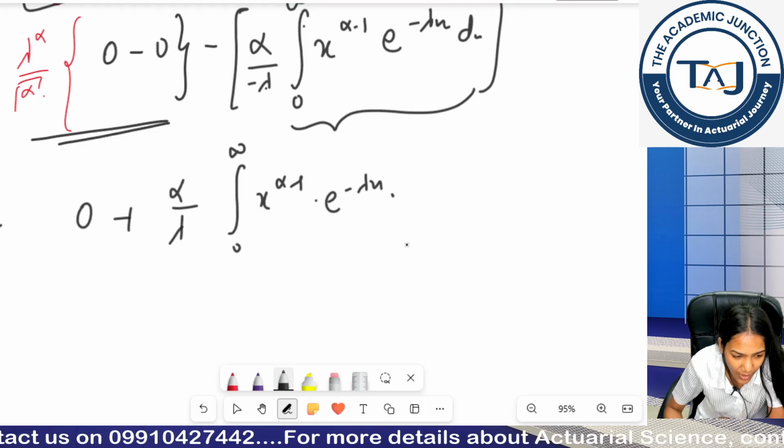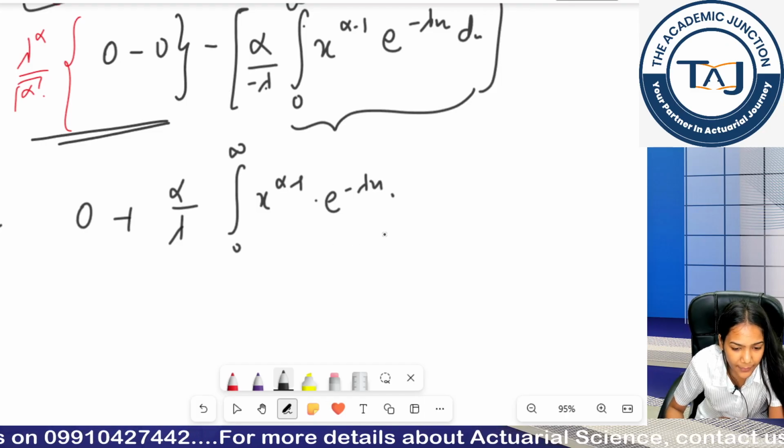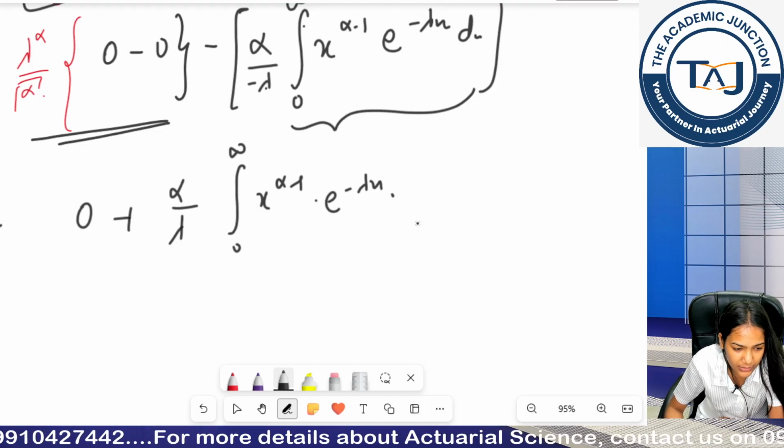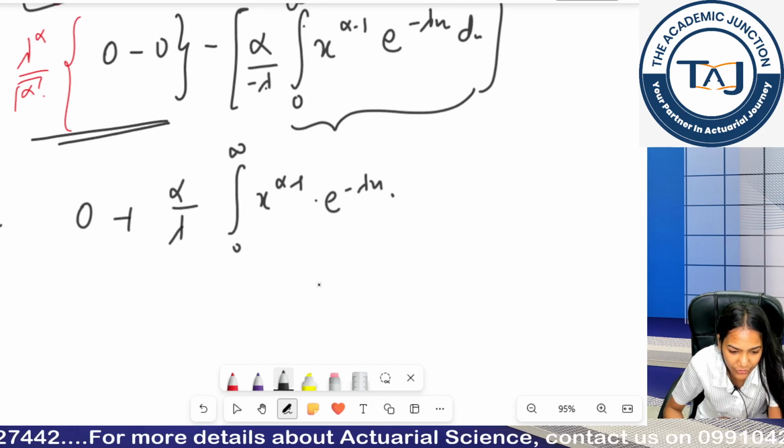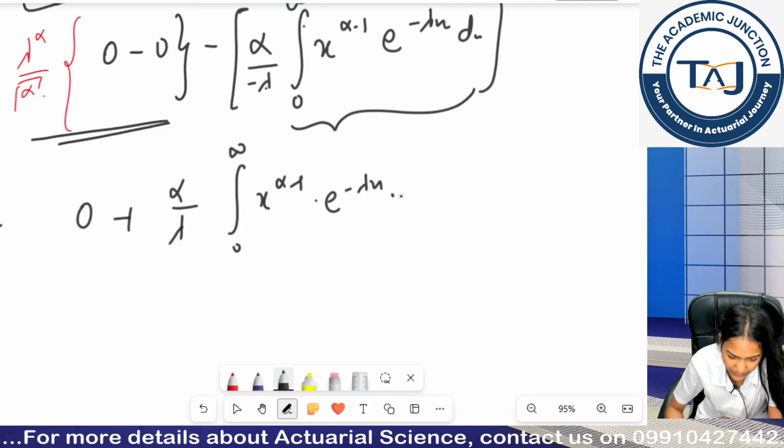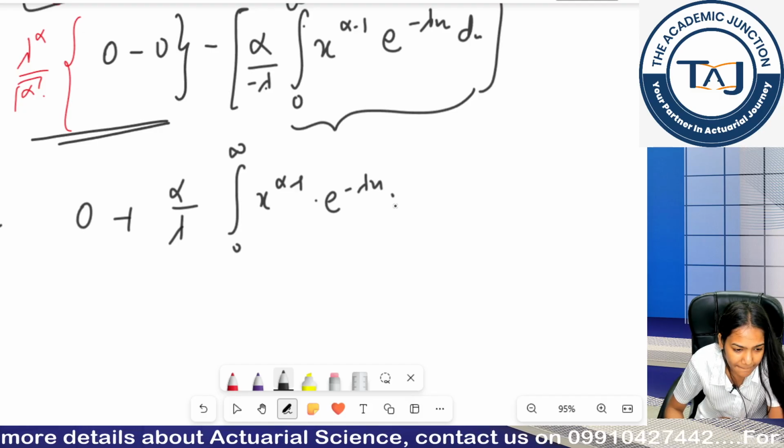I can transform this basically into my gamma function. Clear?